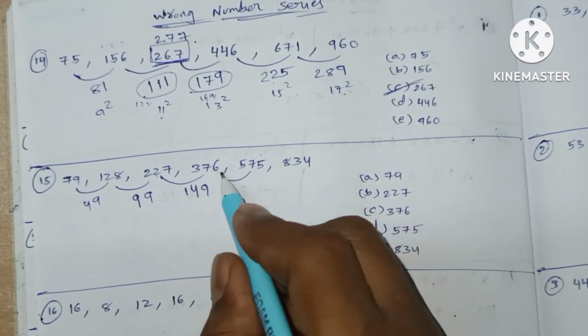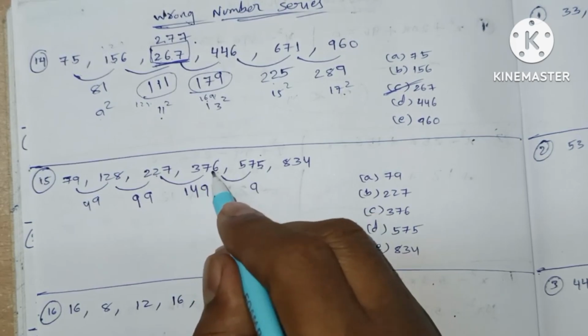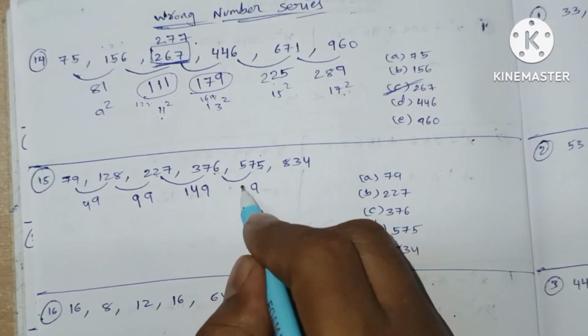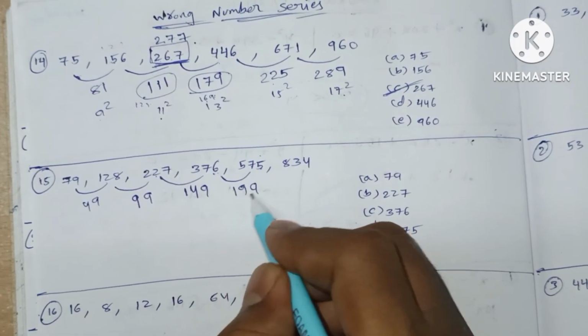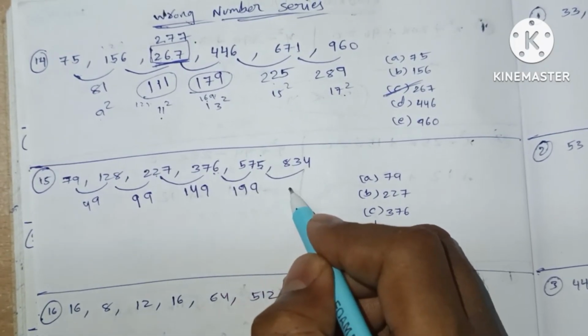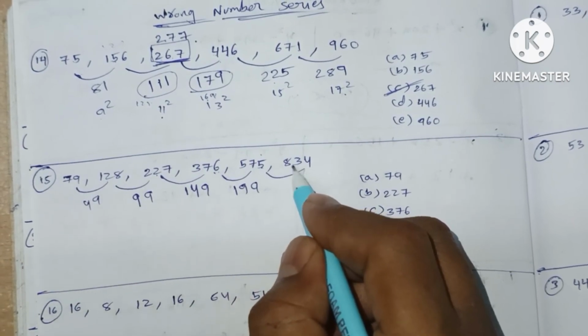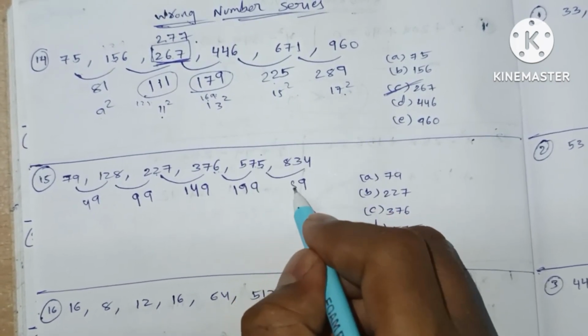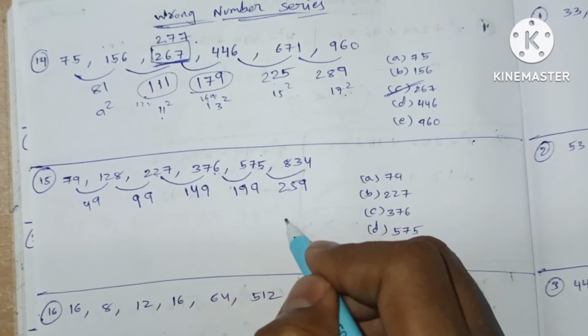So here the difference is 5, 6, so it will be 9. 56 and 37 means 9 and 1. Here the difference is 9. It will be 2. 2, 7 means 5. 7 minus 5, 2, 259.